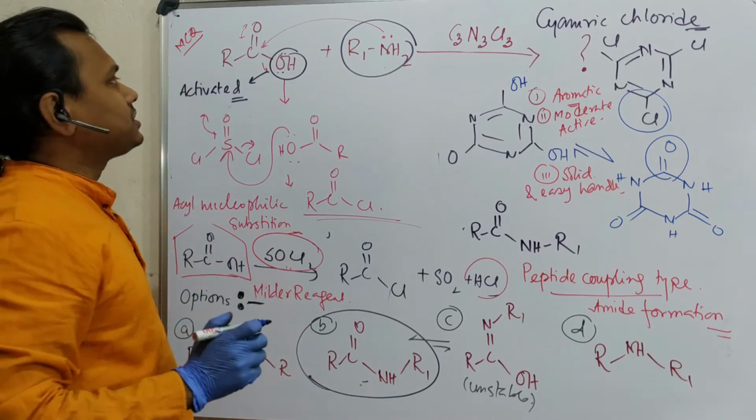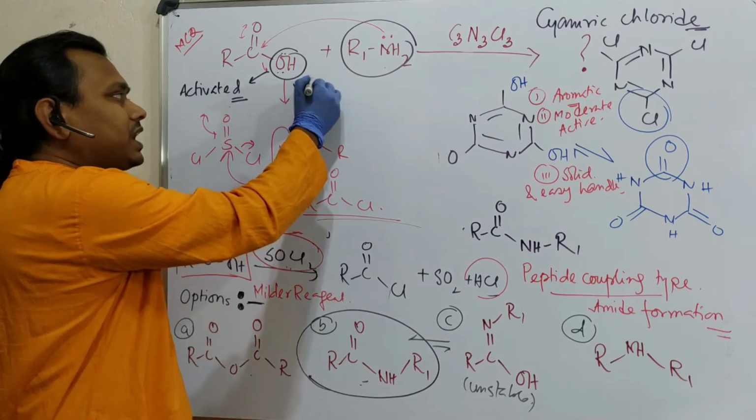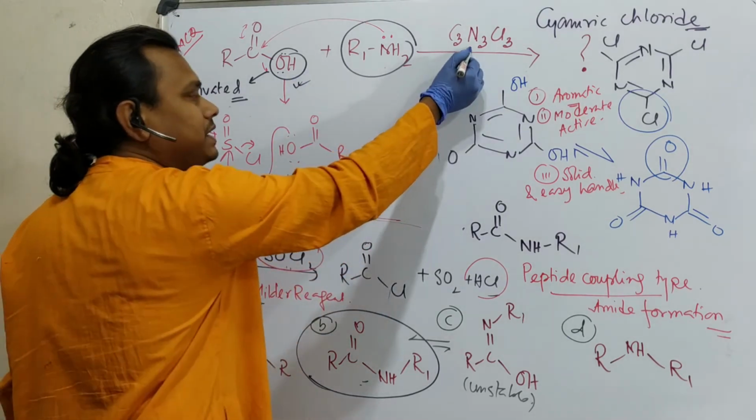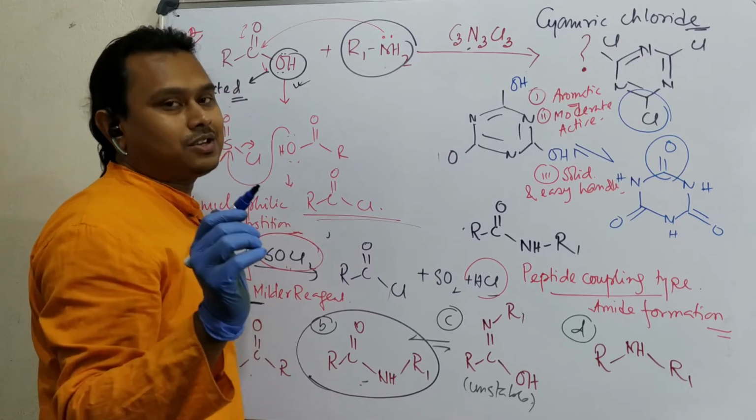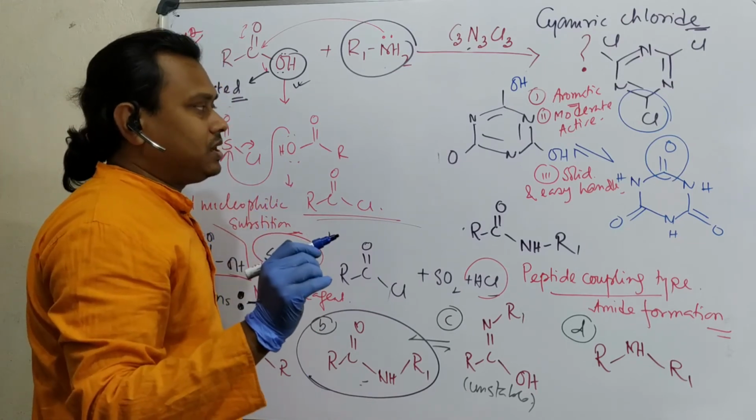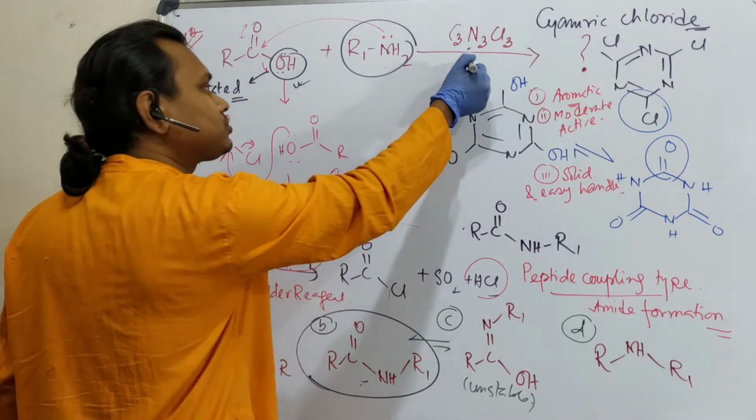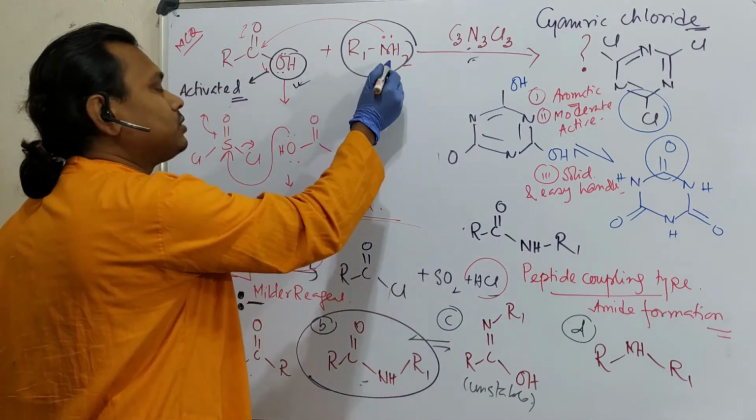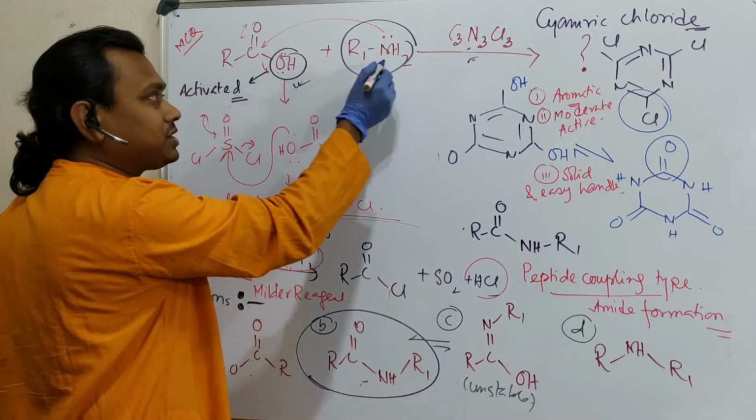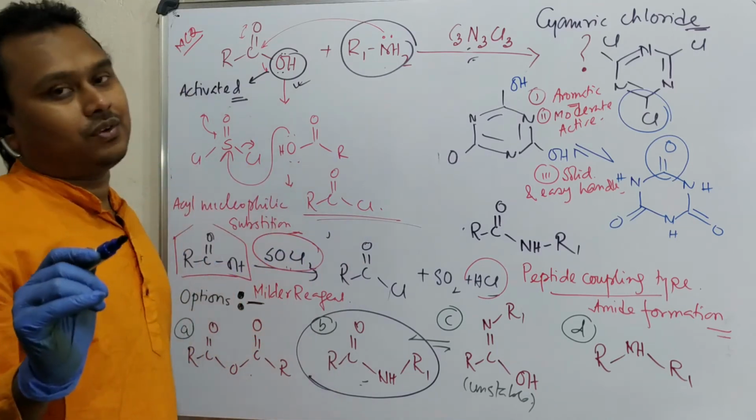But generally, how is the reaction done? First, this is taken in a container, then cyanuric chloride is added, and remember the solvent should be anhydrous as much as possible. Because if you have more water, it will destroy the reagent. Point number one. After that, the adduct forms, then amine is added. That's why the reaction follows this track.